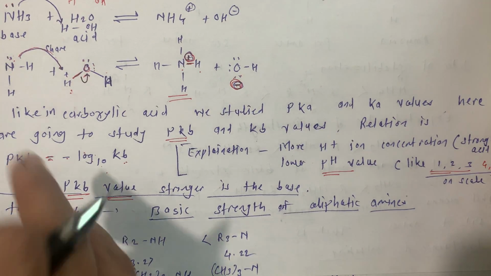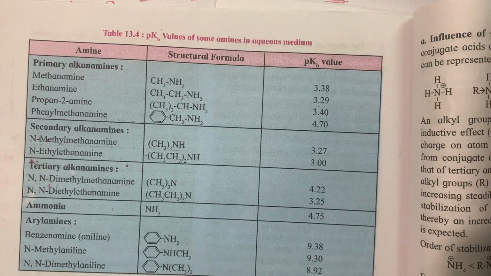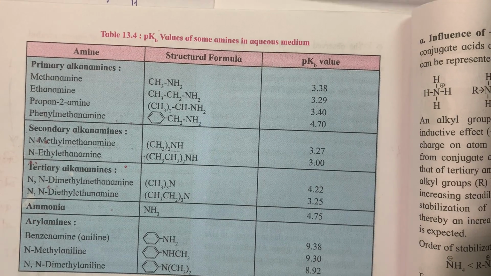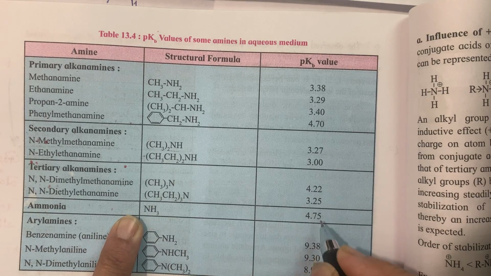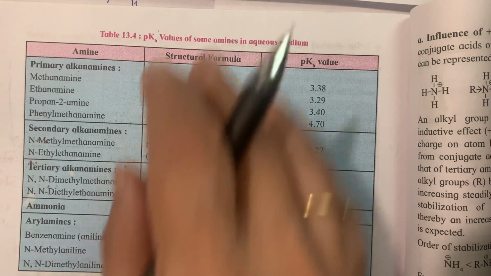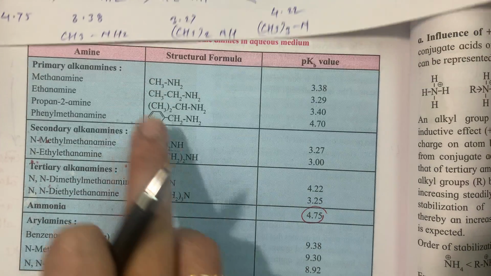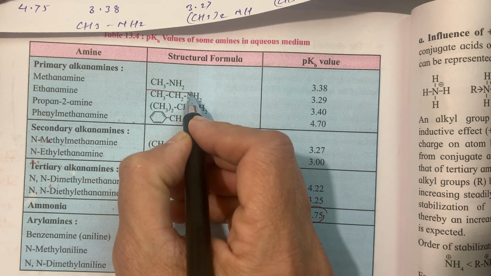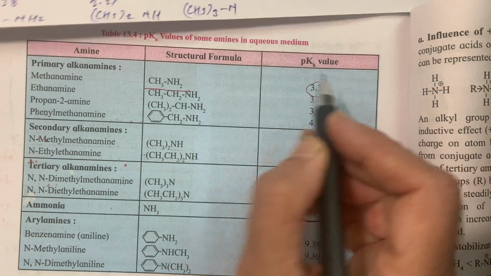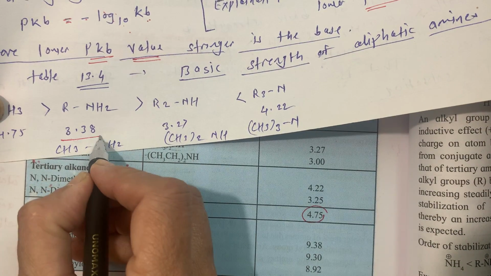See now what is going to happen. In our textbook, this is table number 13.4. First we are going to see ammonia. NH3 pKb value is 4.75. Then we are going to see the primary amine. Suppose we take methylamine, then its pKb value is 3.38.